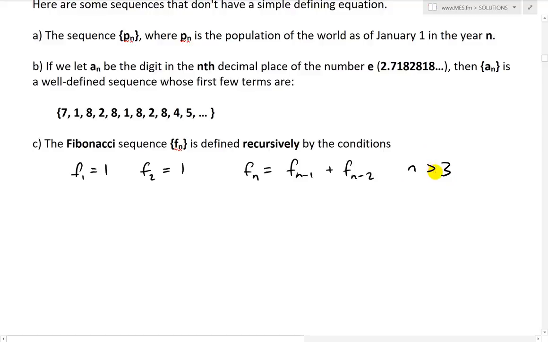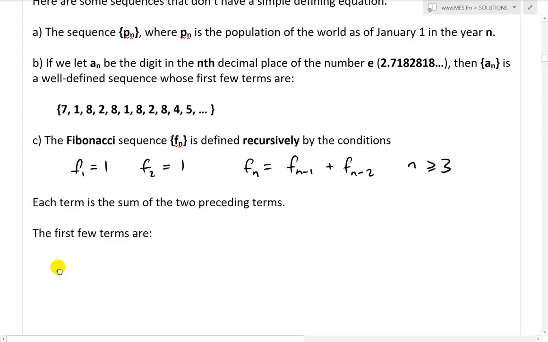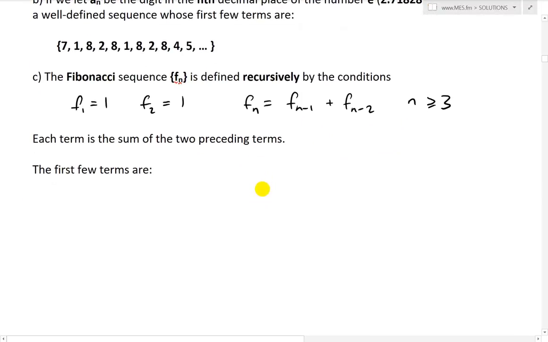So yes, I'll be exploring more about this Fibonacci sequence in later videos. Each term is the sum of the two preceding terms, so we could just easily write these terms down. The first few terms are, initially, the first term F1 is 1, the second term F2 is 1, and then the third term, we just add the previous two. So 1 plus 1 is going to be 2. So then we throw this over there. It's going to be 2, and then add these up. This is going to be, well, 3, and then throw this over there. That's going to be 3.